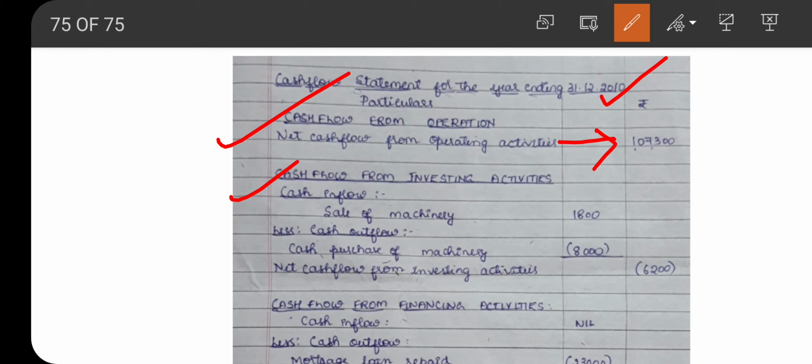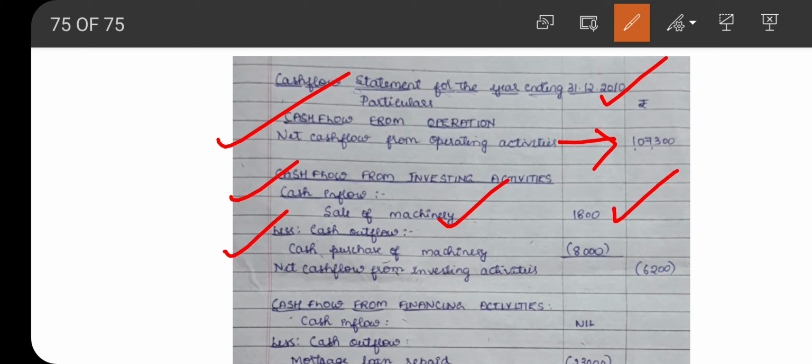Next, cash flow from investing activity. Under investing activity, we are considering all the cash purchase and sale of fixed assets. If there is any sale of asset, that will add to the cash inflow. So sale of machinery 1,800, less cash outflow.